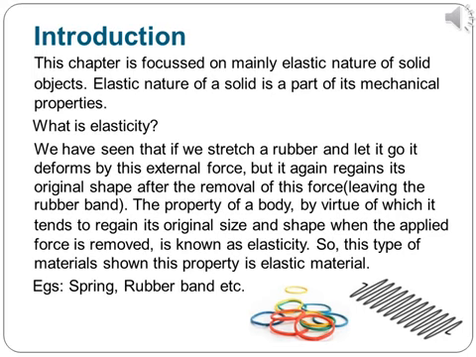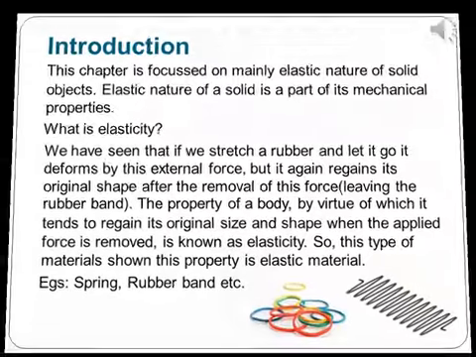This property shown by the rubber band to regain its original shape after the removal of the external force is called its elasticity. In general, it is the property of a deformed body by virtue of which it tends to regain its original size and shape when the applied force is removed. So, materials showing this property are called elastic materials. Examples: string, rubber band, etc.